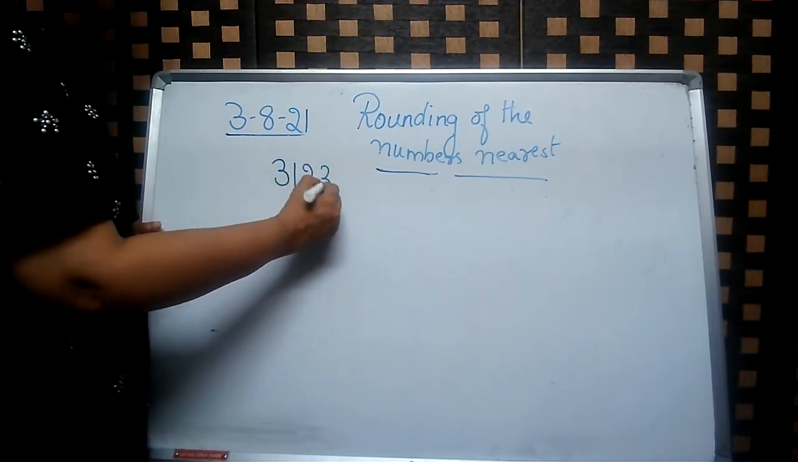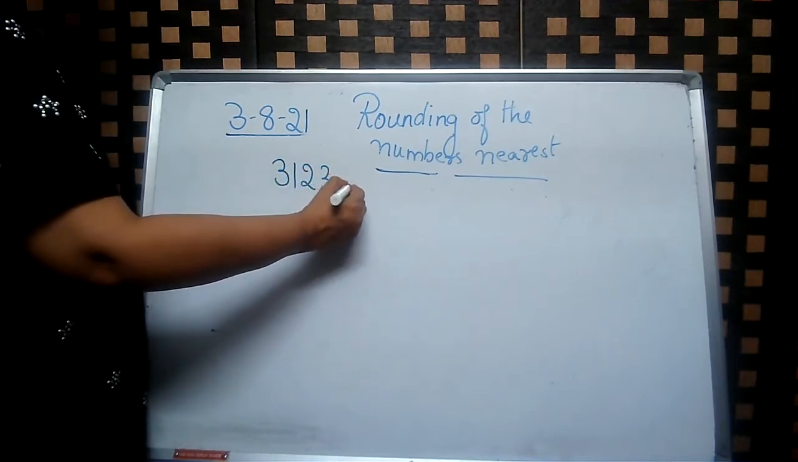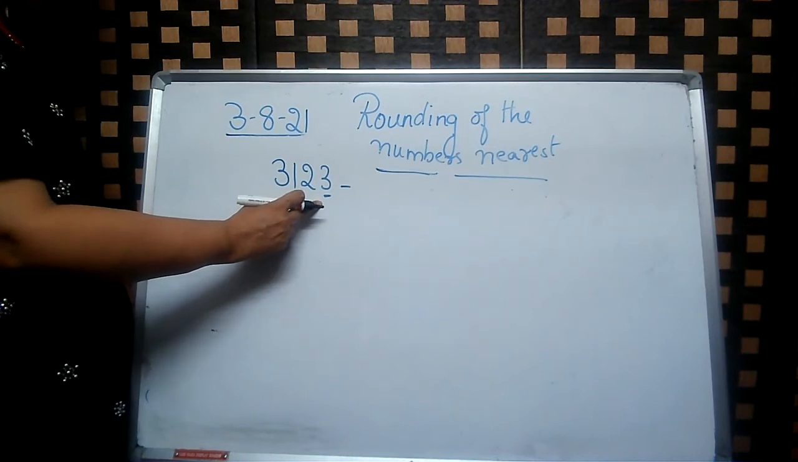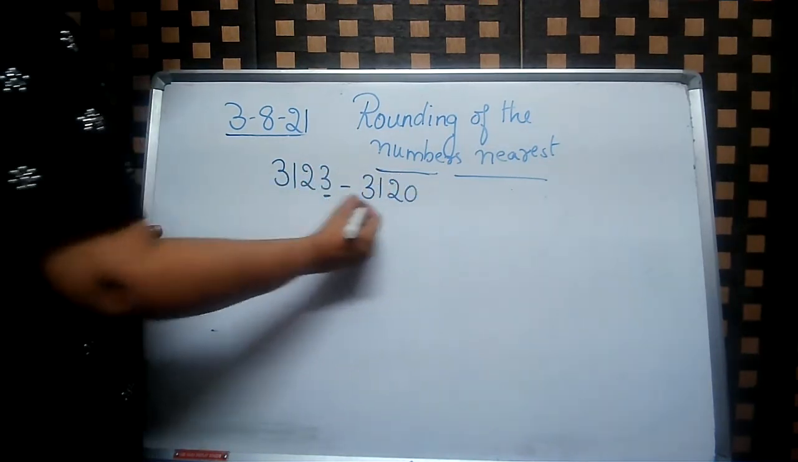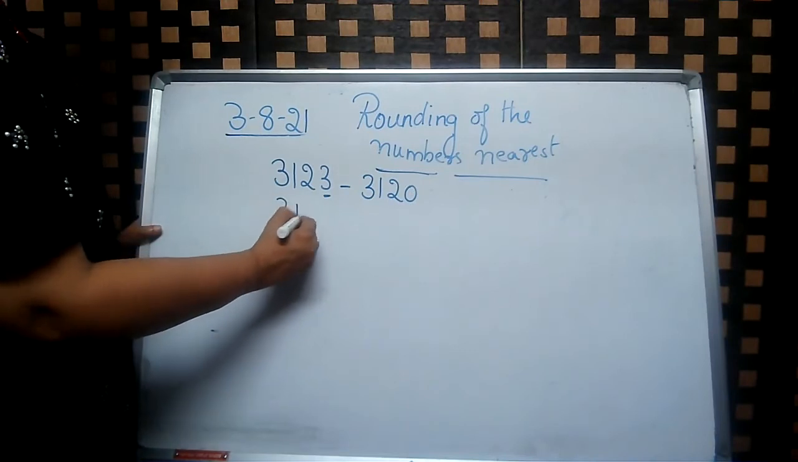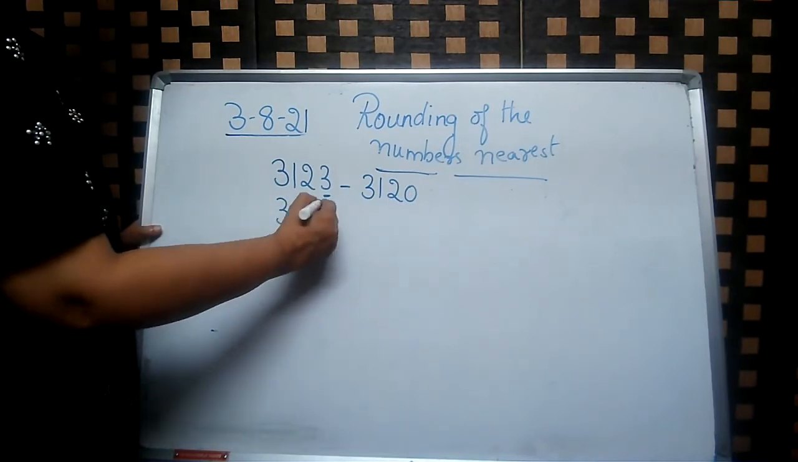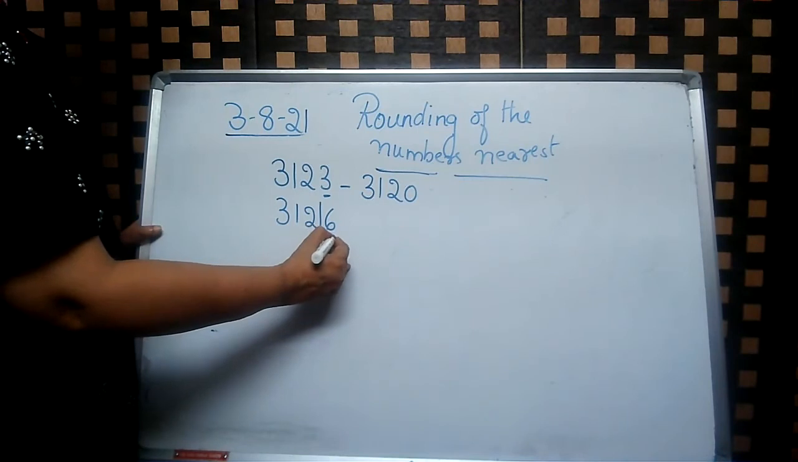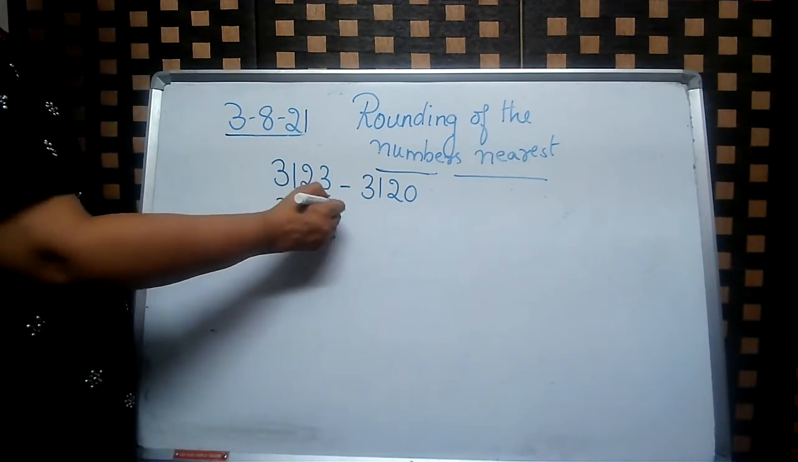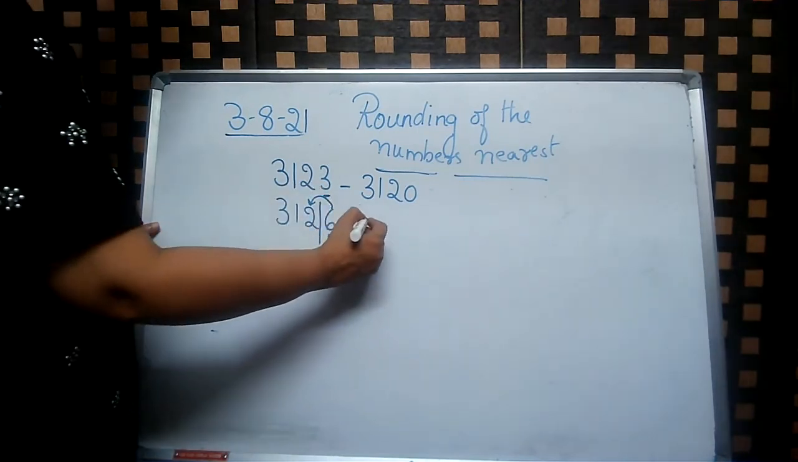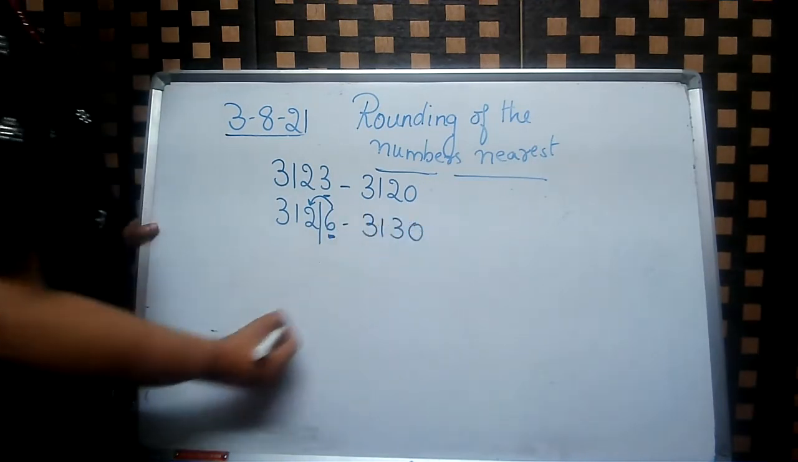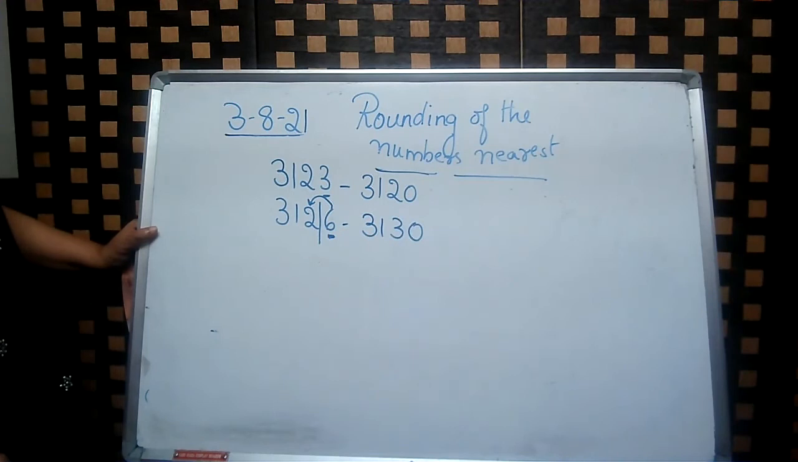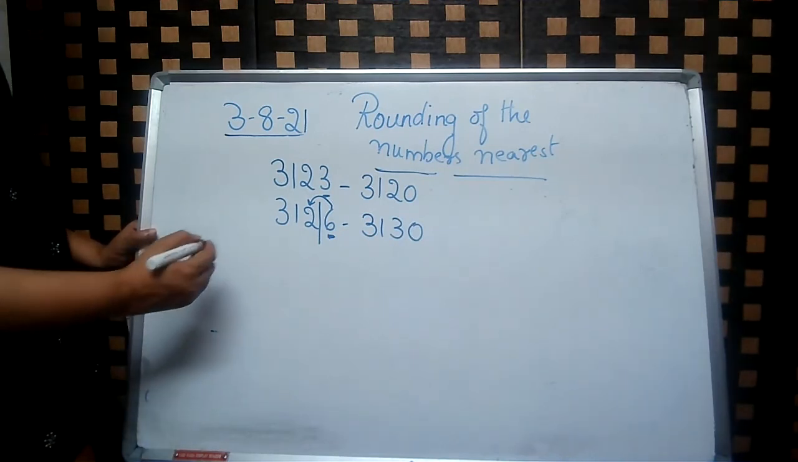3123. Round to the nearest 10. This is a weak number. It will be 3120. Okay. Now 3126. It is a strong number. It can push this one. So it will be 3130. Okay, children? 3130.